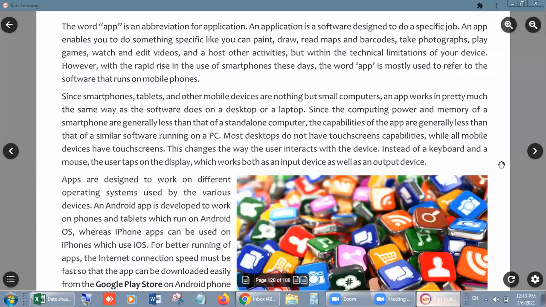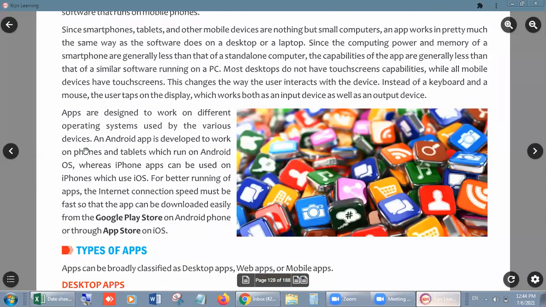Most PCs and laptops do not have the touch facility, but mobiles are a step ahead, right? Apps are designed to work on different operating systems used by the various devices.